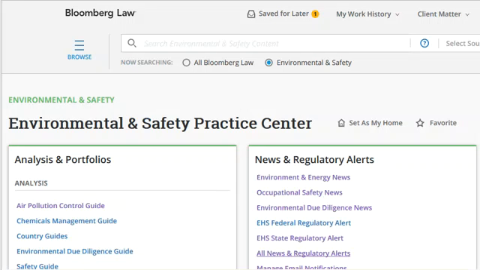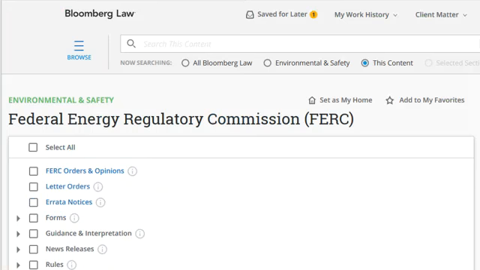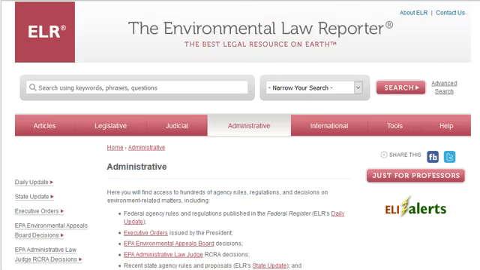On Bloomberg Law, you can go to the Environment and Safety Practice Center and scroll down to Federal Agency Documents. There aren't many environmental agencies represented here, but there are quite a few documents from the Federal Energy Regulatory Commission in Bloomberg Law. The Environmental Law Reporter from the Environmental Law Institute has decisions from the EPA Environmental Appeals Board and the Administrative Law Judge RCRA decisions, as well as guidance and policy documents under its Administrative Laws tab.